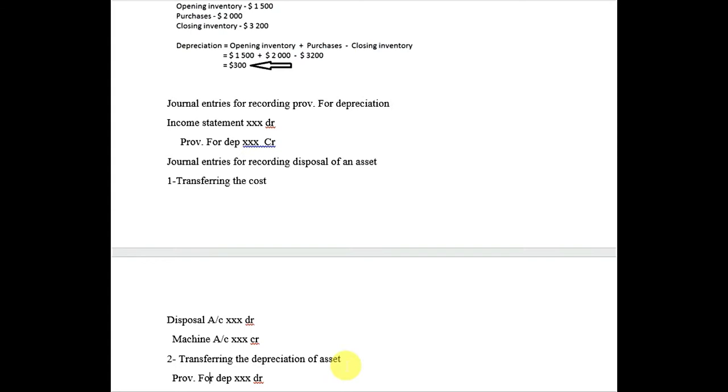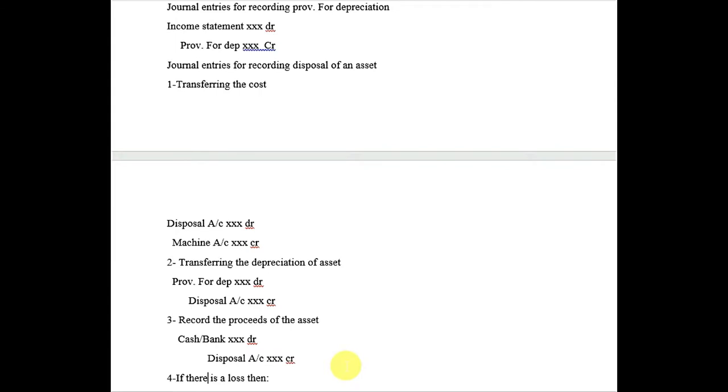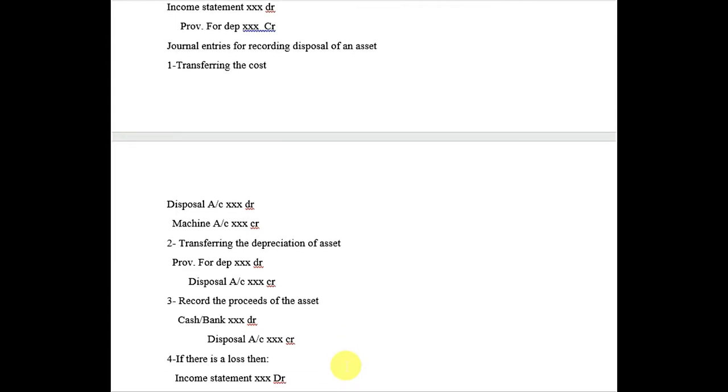The first is for recording a disposal. Sometimes we sell an asset. The first step will be transferring the cost of the asset. I purchased the machinery at the cost of 10,000. Then I will transfer the 10,000 to the disposal account, because the disposal account is created on the date of sale, and on the date of sale I work out the profit or loss which I have incurred in selling that asset. So the disposal account will be debited and the machine account will be credited, because we are selling that asset and machine is an asset. An asset decreases on the credit side.